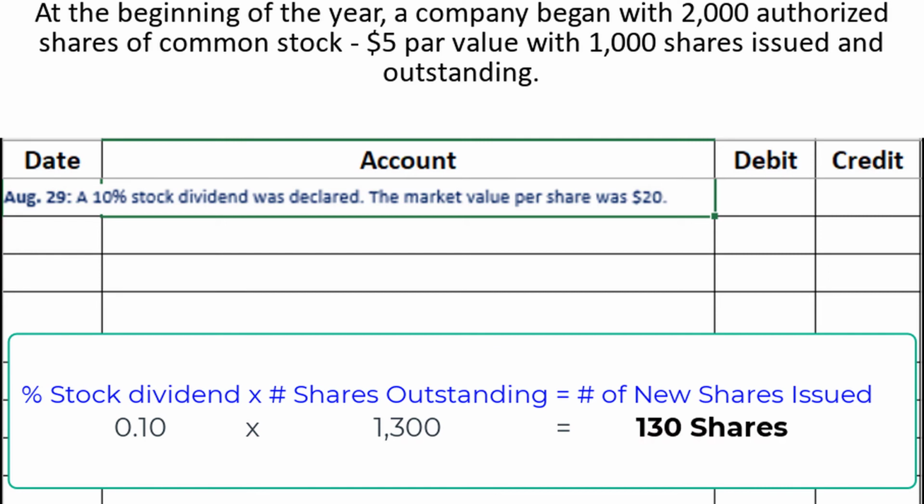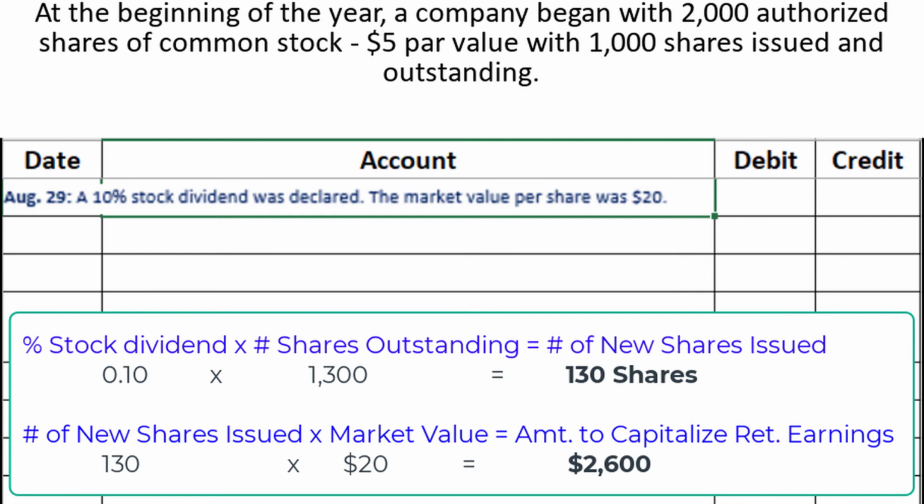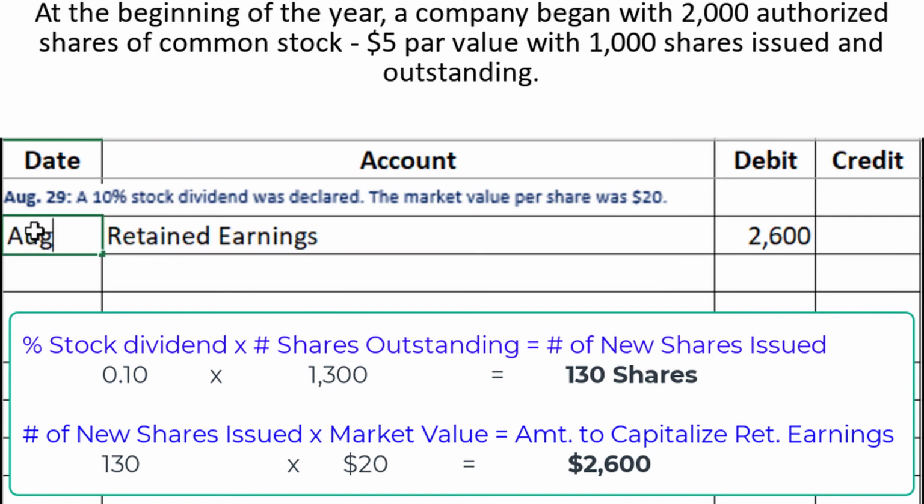Next, we take the 130 shares that we just calculated and multiply by the market value instead of the par value, since this is a small stock dividend. So that's 130 times $20 equals $2,600. So we're going to debit our retained earnings for $2,600. Let's put our date in here.